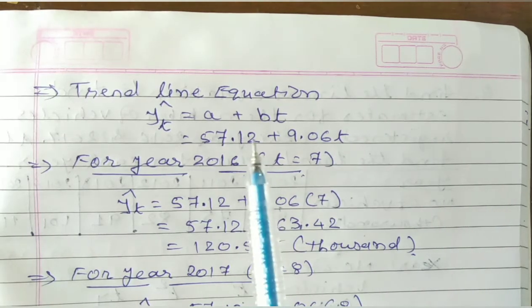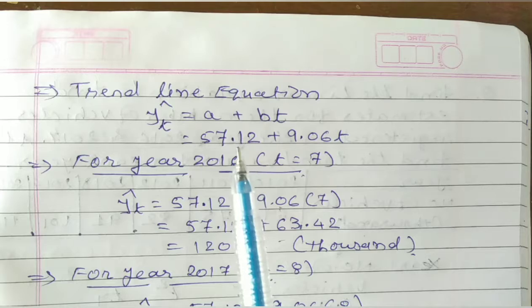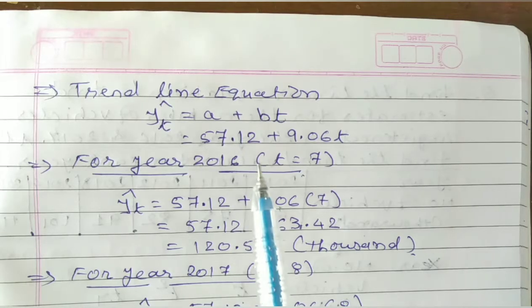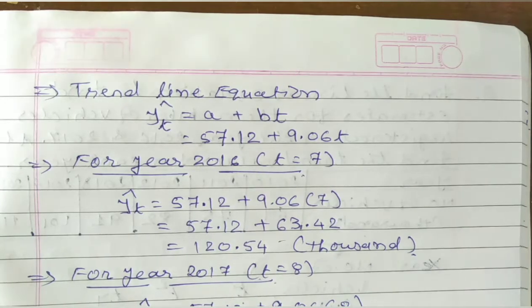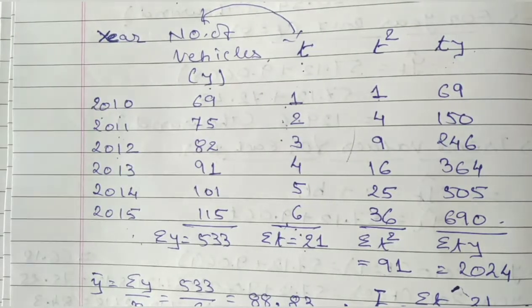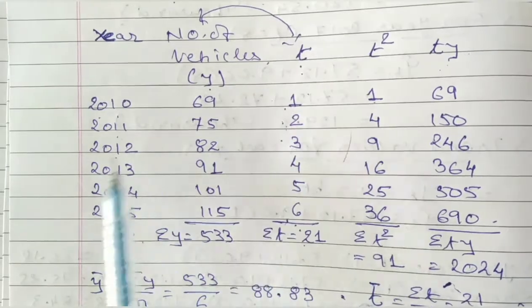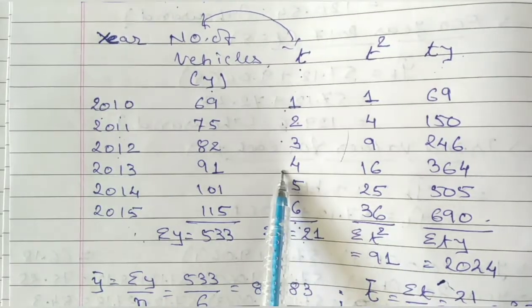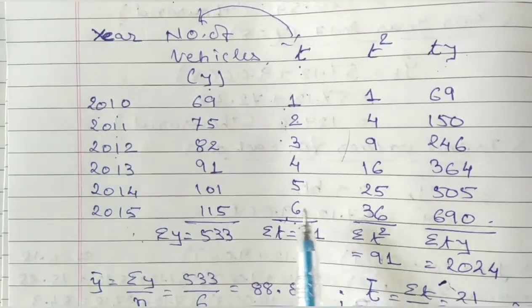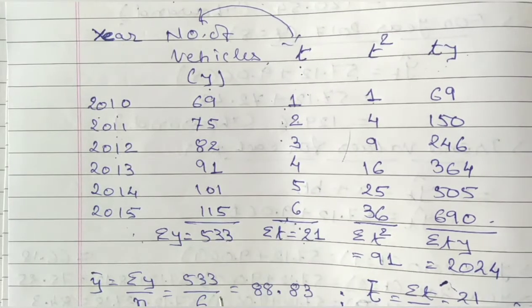Now, friends, in this question t was 1 for 2010, t was 4 for 2013, and t was 6 for 2015. What would t be for further questions?